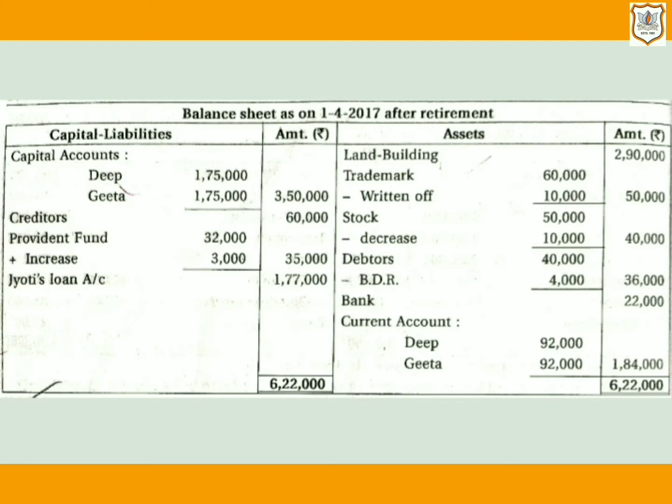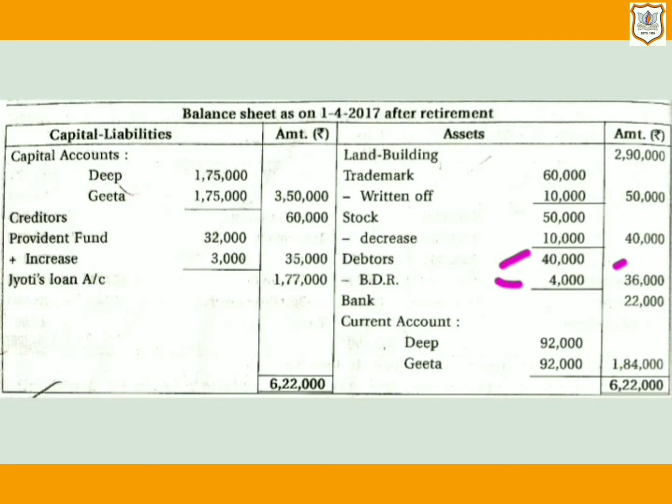First effect will be on asset side of balance sheet. Here debtors is 40,000 and if we deduct bad debt reserve, that is 10% of 40,000, that means 4,000, we will get 36,000 as amount of debtors in outer column.